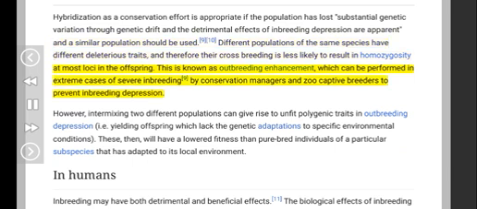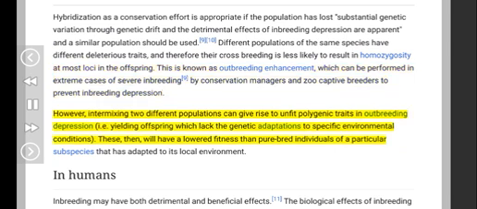This is known as outbreeding enhancement, which can be performed in extreme cases of severe inbreeding by conservation managers and zoo captive breeders to prevent inbreeding depression. However, intermixing two different populations can give rise to unfit polygenic traits in outbreeding depression, yielding offspring which lack the genetic adaptations to specific environmental conditions. These, then, will have a lowered fitness than purebred individuals of a particular subspecies that has adapted to its local environment.